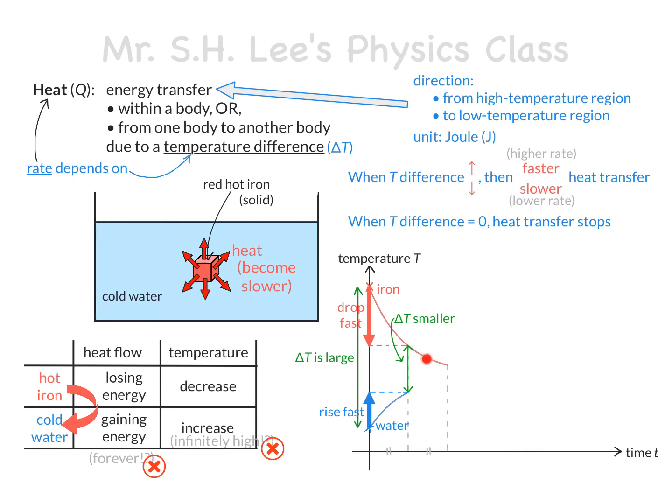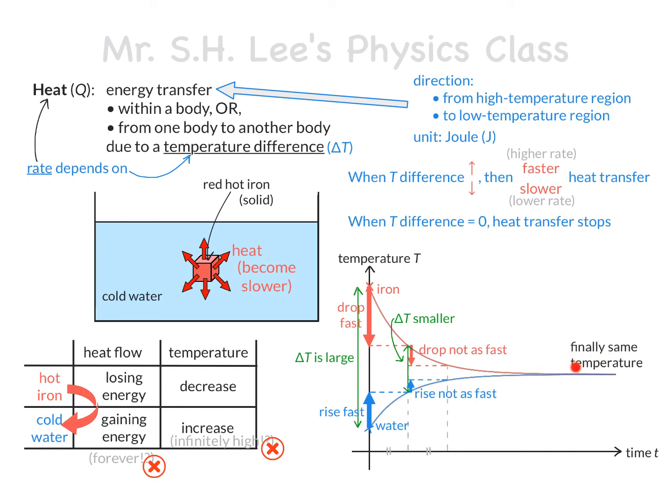This way, the temperature of the iron will also not drop as fast compared to before, and that of the water will rise also not as fast as before.